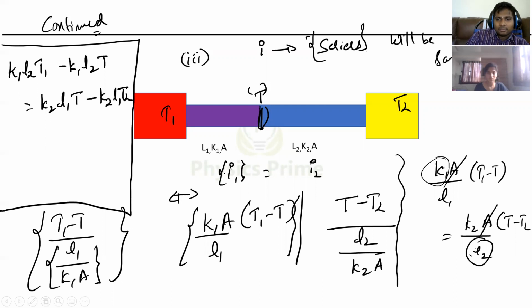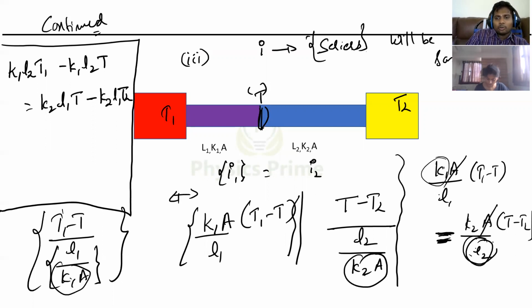You understand this equal sign? Current in this first rod is equal to current in the second rod. You understood that step? Yes. This K1A went to the numerator. This K2A went to the numerator. So then A gets cancelled here. So K1 by L1 into (T1 minus T) is equal to K2 by L2 into (T minus T2). Did you understand this step?